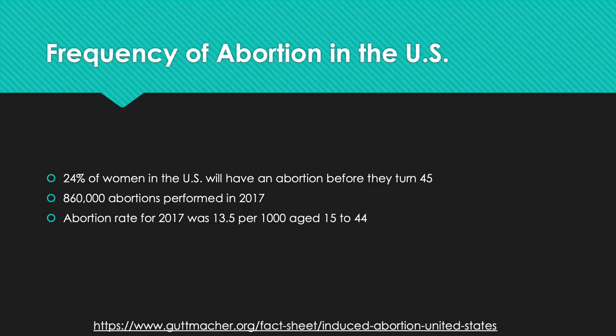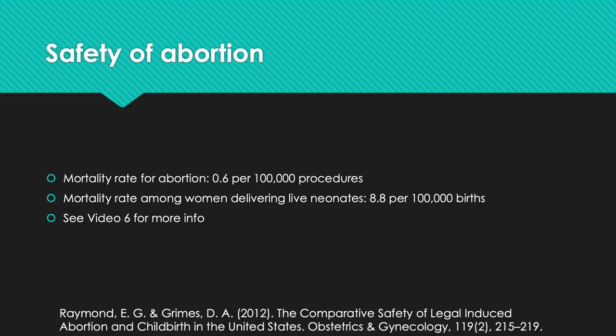Another important thing to understand is how common abortion procedures are. At 2014 abortion rates, 24% of women in the U.S., or approximately one quarter, will have an abortion before they turn 45, although this number has been trending downward in more recent years. Although abortion is often thought of as taboo or a rare procedure, this is simply not the case. It is important to note, however, that while abortion is a fairly common medical procedure in the U.S., with over 860,000 performed in 2017, the abortion rate was also at an all-time low that same year, at 13.5 abortions per 1,000 women aged 15 to 44.